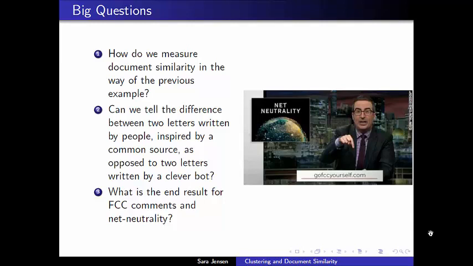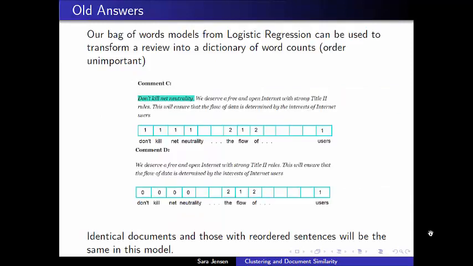However, there should still be something human about them, and we want to be able to distinguish grassroots letter writing campaigns from bots that are mass producing the same type of comment. And of course, we may just be invested in this story now, and we might want to know the end result for the FCC comments and net neutrality, both what happened with them and what the analysis really showed the comments were saying. So let's get started on the things that I'm more skilled to talk about, which would be the mathematical and computer science analysis behind this.